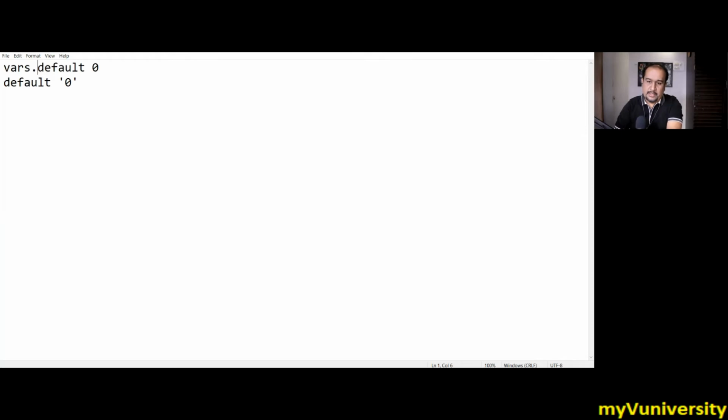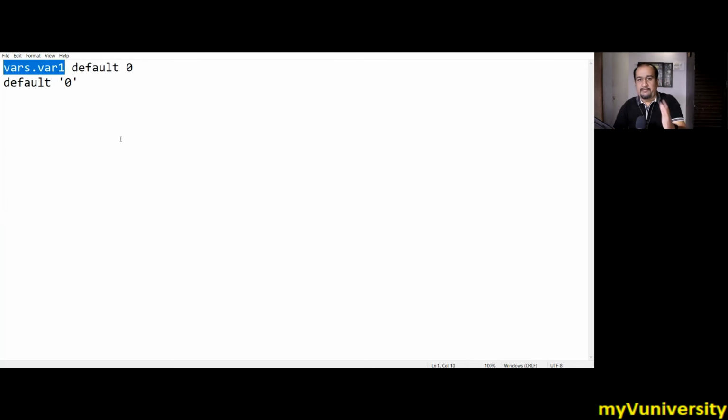Now, if you have this variable already converted into number, it is already a number, right? So if it is already a number, then definitely we will use it without single quotation. We want to put 0 in this number in case this value is null.